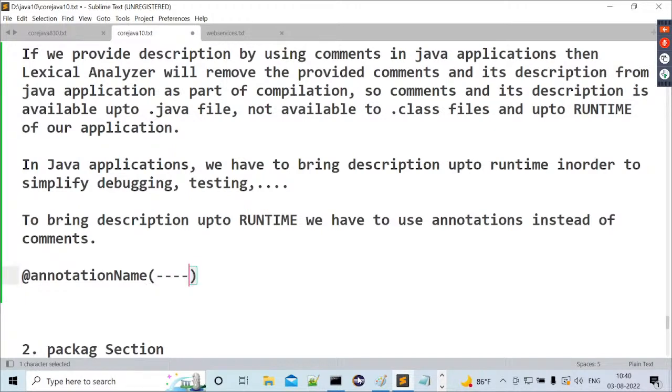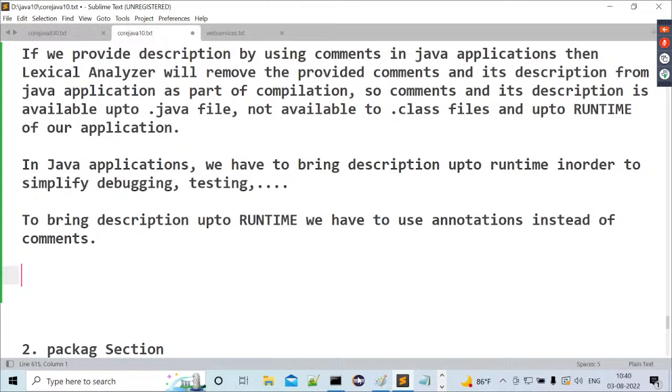This is the syntax of annotations. Don't worry, I will discuss these syntaxes in the annotations topic separately. As of now, I have to give clarity on only what is the requirement to go for annotations. Observe carefully.